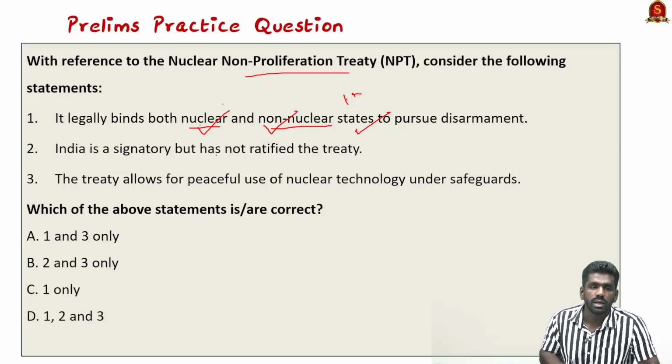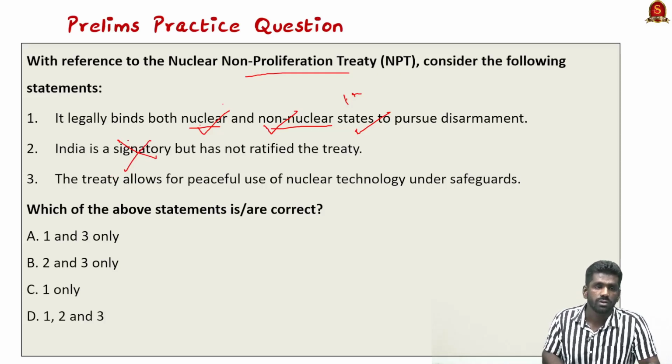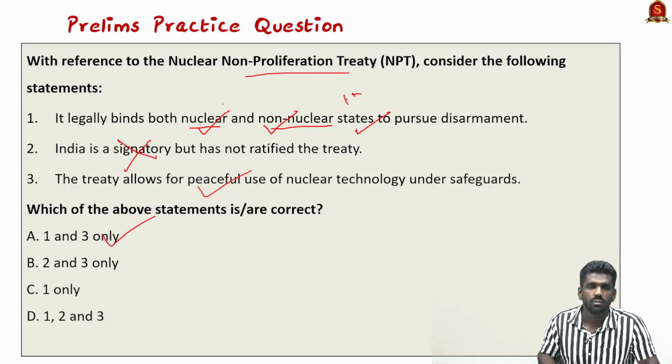India is a signatory but has not ratified the treaty. No, India is not even a signatory to this treaty. India considers this treaty discriminatory, as it only favors the P5 countries. So India didn't sign the treaty. The treaty allows for peaceful use of nuclear technology under safeguards. Yes, the statement is correct. So the correct answer is option A, 1 and 3 only. With this, let us conclude the discussion and move to the next topic.